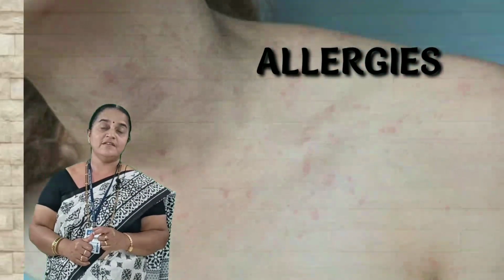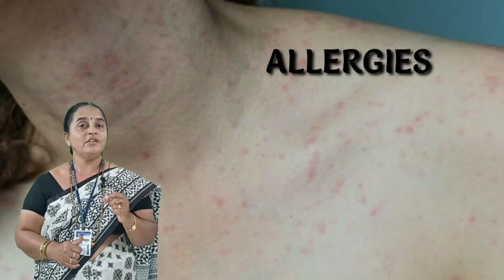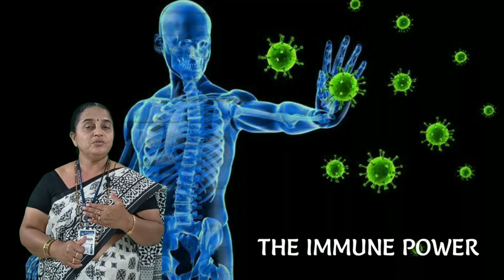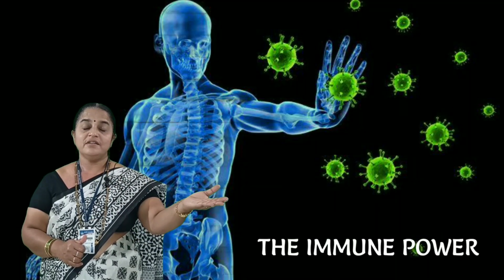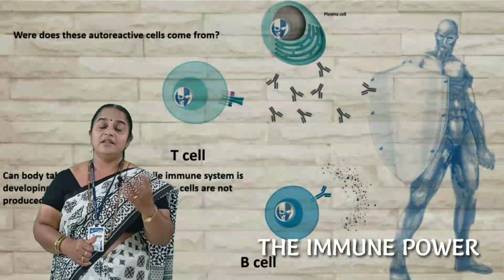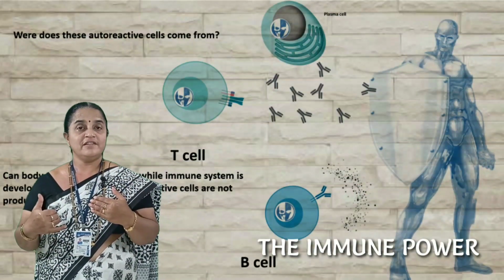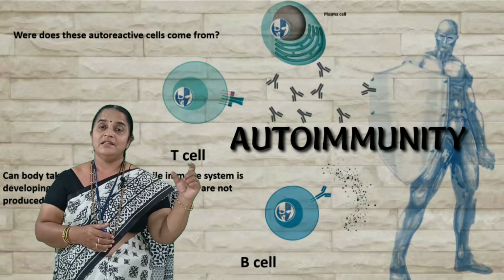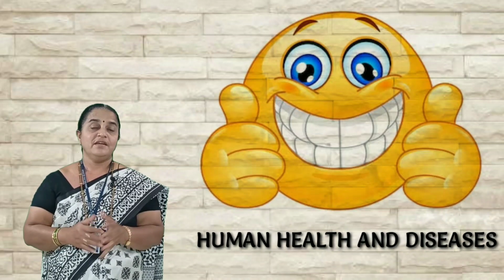Apart from this, we are covering short notes on allergies. We are covering a short note on the immune power, which is actually to show defense against the pathogens entering the body, but sometimes they start destroying our own cells. Then it leads to autoimmunity. Thus, we are covering the topic human health and disease.